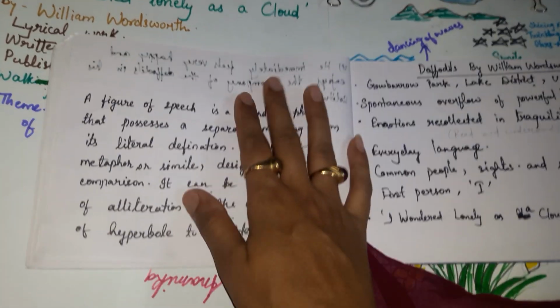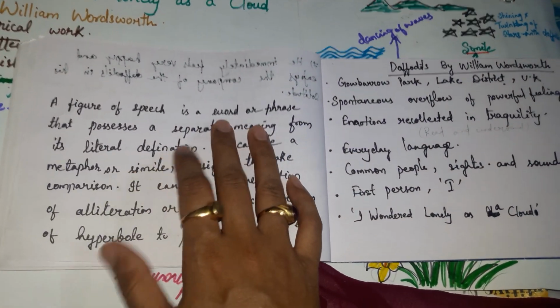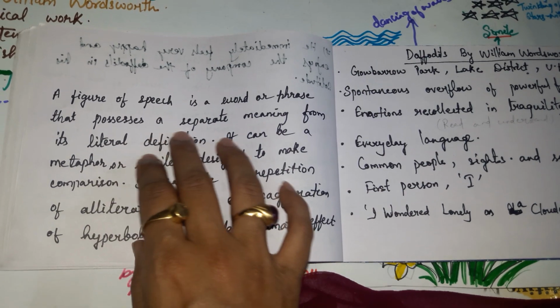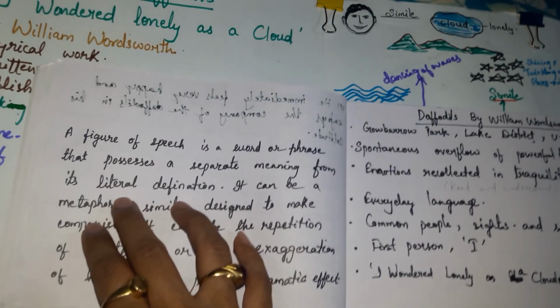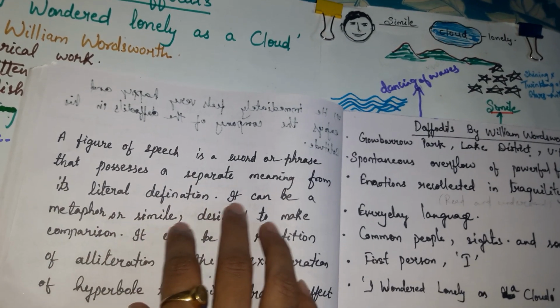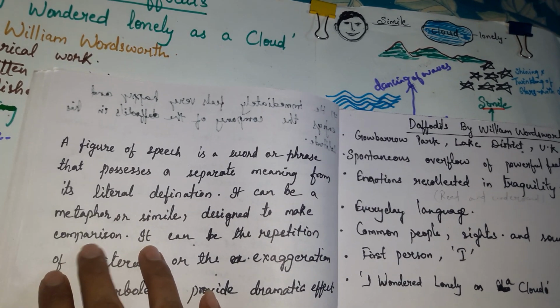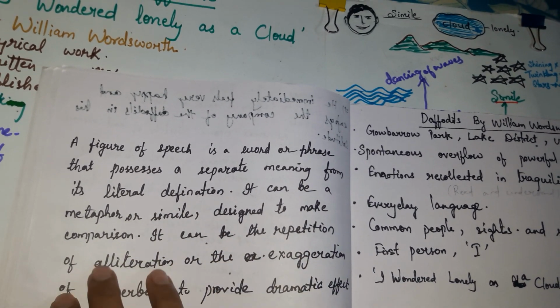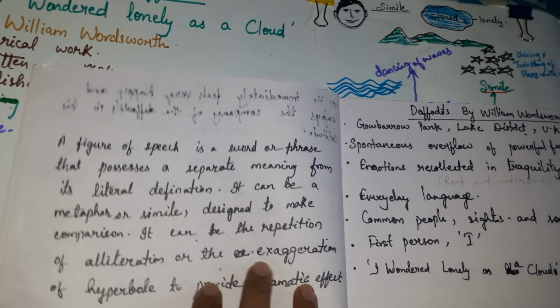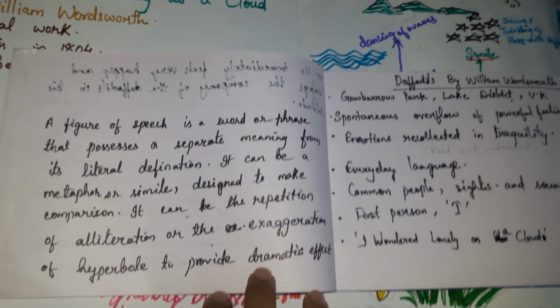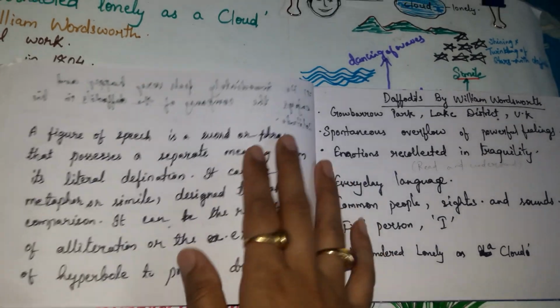Now, what is a figure of speech? A figure of speech is a word or phrase that possesses a separate meaning from its literal definition. It can be a metaphor or simile designed to make a comparison. It can be the repetition of alliteration or the exaggeration of hyperbole to provide dramatic effect to the poem.